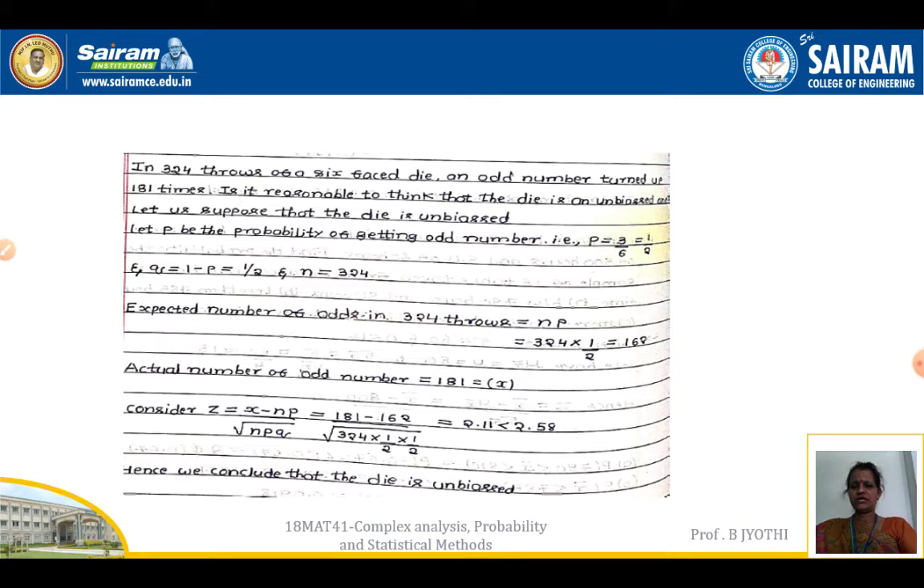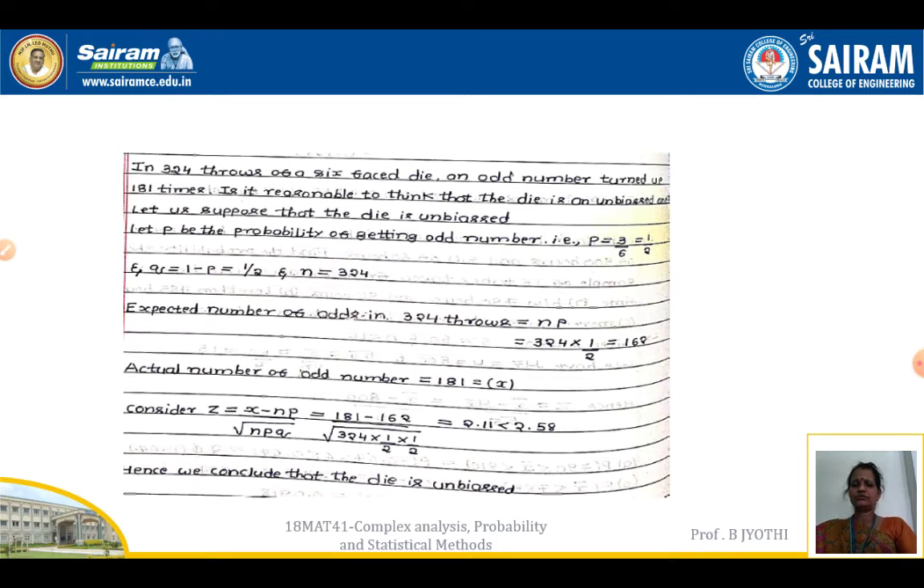Second question. In 324 throws of a 6-faced die, an odd number turned up for 181 times. Is it reasonable to think that the die is an unbiased one? Let us suppose that the die is an unbiased one. This is the null hypothesis we are assuming. So when we assume a null hypothesis, it has to be accepted, meaning the calculated value should be lesser than 2.58.